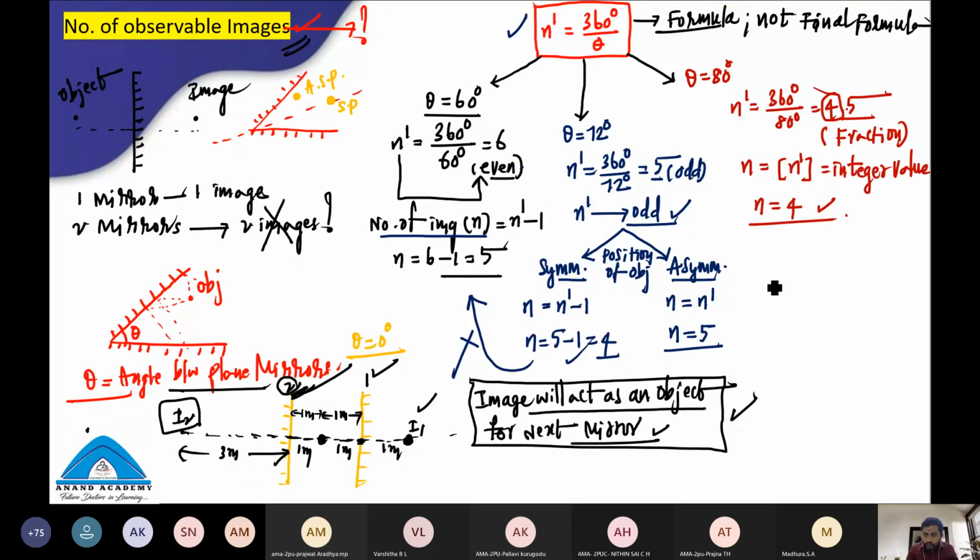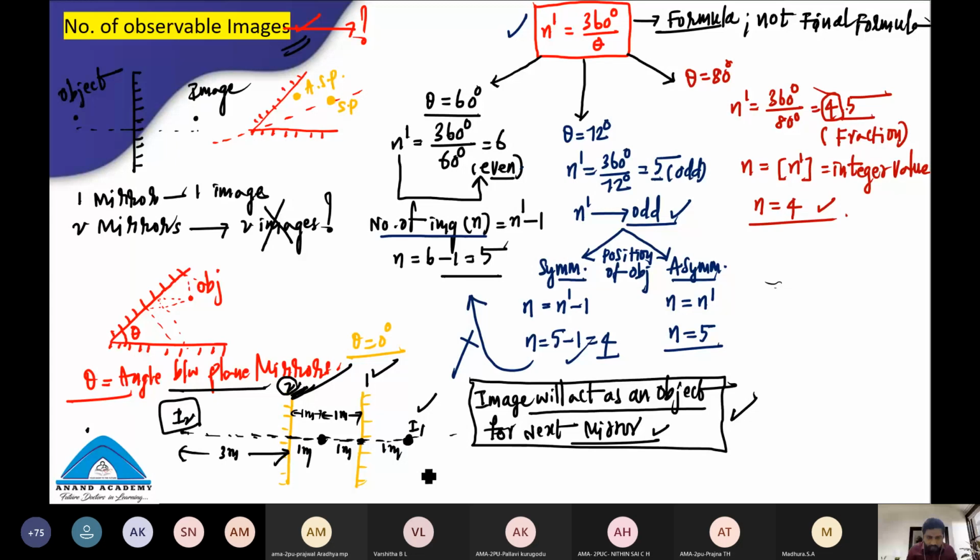Now in this case, students, look here. For example, you are in a barber shop or a trial room. You can see your first image, your second image, third image, fourth image, fifth image. One difference you can identify between the first image and the last image, what you can see.